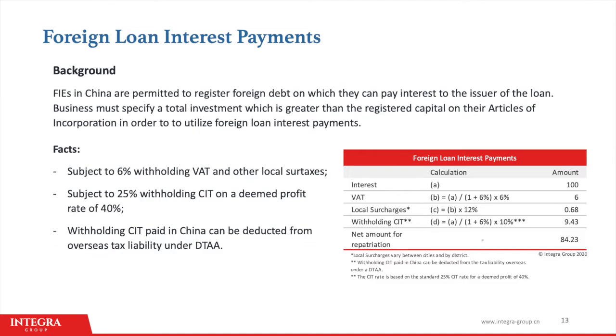There are many benefits for providing a loan instead of increasing the registered capital, one of which is the China company can pay interest to the issuer of the loan. They are taxed the same way as royalties. Interest payments are subject to 6% VAT and local surcharges, as well as the standard corporate income tax rate of 25%. As with royalty fees, the deemed profit rate is fixed at 40% as well.